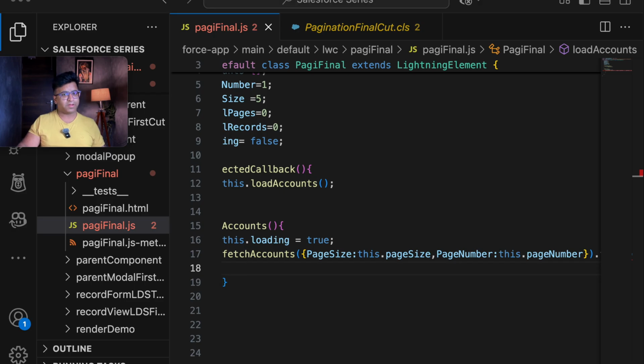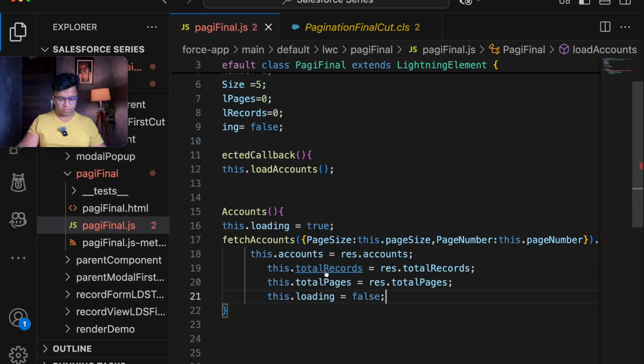We have parameters here, that is accounts, total records, page size. So we will be pasting all these values, that is this.accounts is equal to result. I haven't taken the parameter here, so the parameter needs to be taken here.